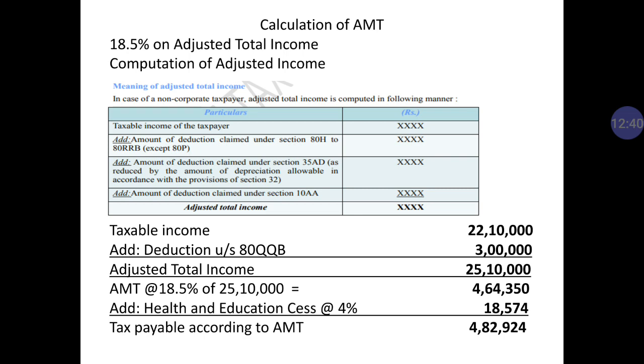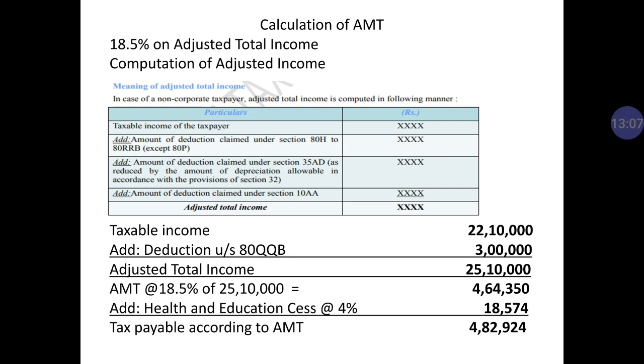In this question we deducted rupees 3 lakh under 80QQB, so we will have to add it back again. After adding it we get adjusted total income. It is 25,10,000.